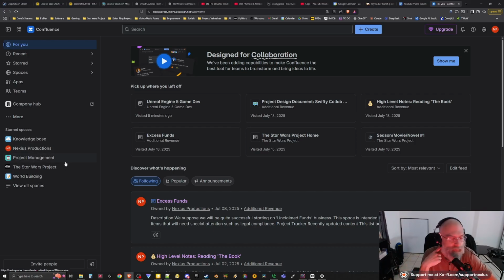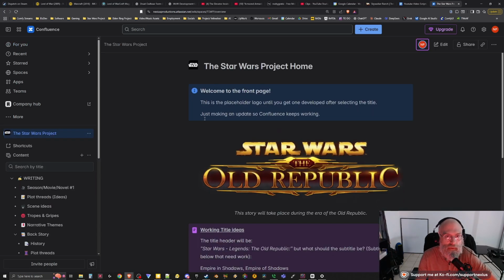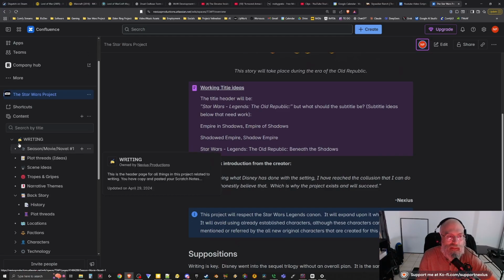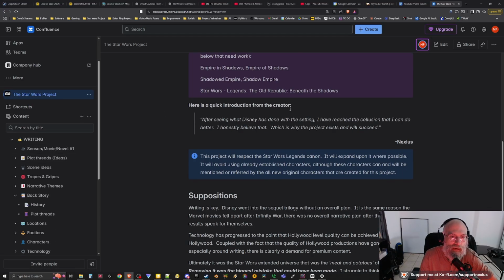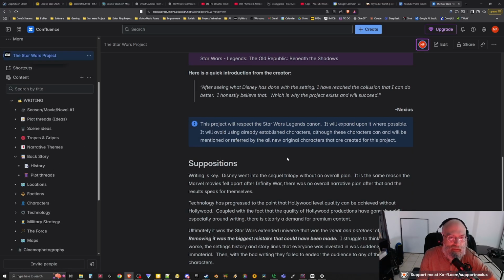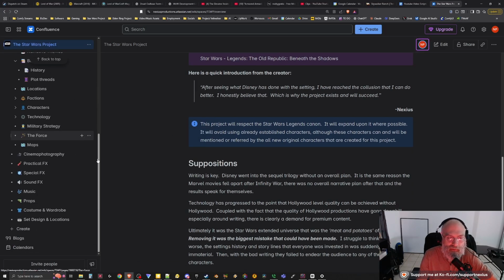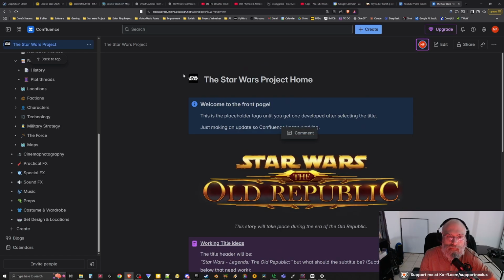But Confluence is definitely a great tool, and as you can see, you can keep things really organized. You can add your notes like I'm talking about. You can add icons, emojis, all that kind of stuff to keep things organized, basically. That's everything, basically. Those are all the tools.